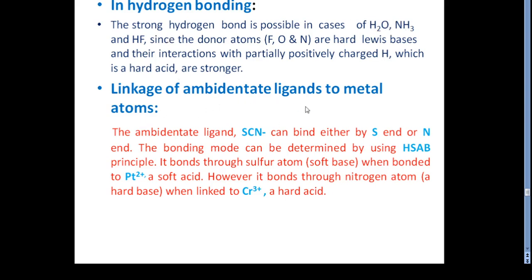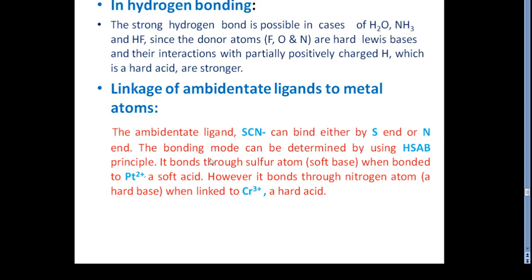Then after that, the linkage of ambidentate ligands to metal atoms. As far as the ambidentate ligand is concerned, students, we know that it is the category of ligand having two donor sites. We take the example of thiocyanate, which binds from two sides, sometimes from the sulfur end and sometimes from the nitrogen end.